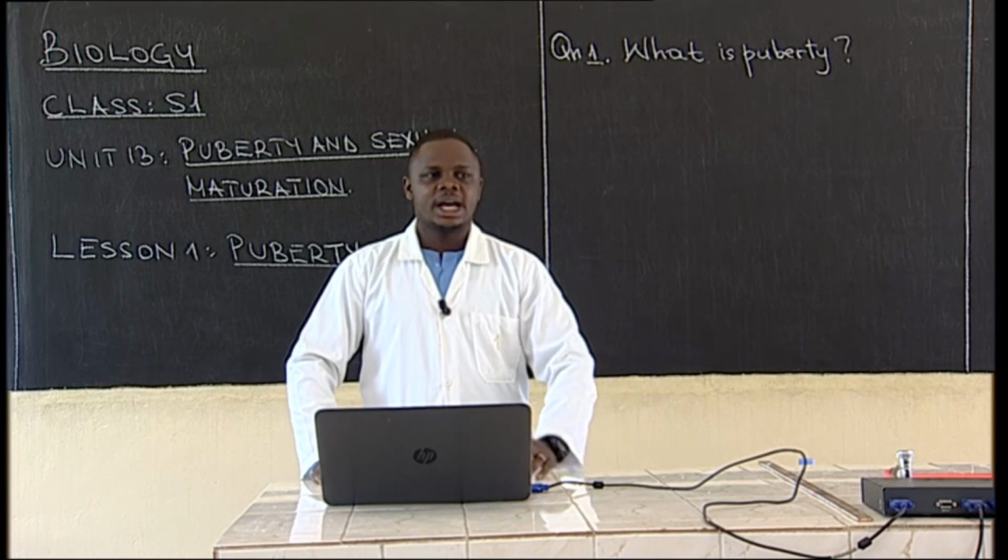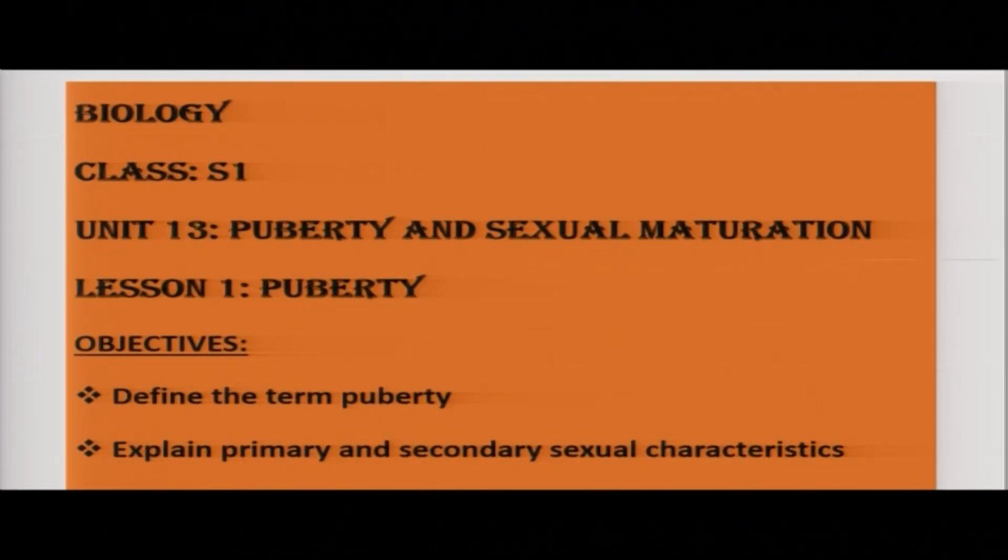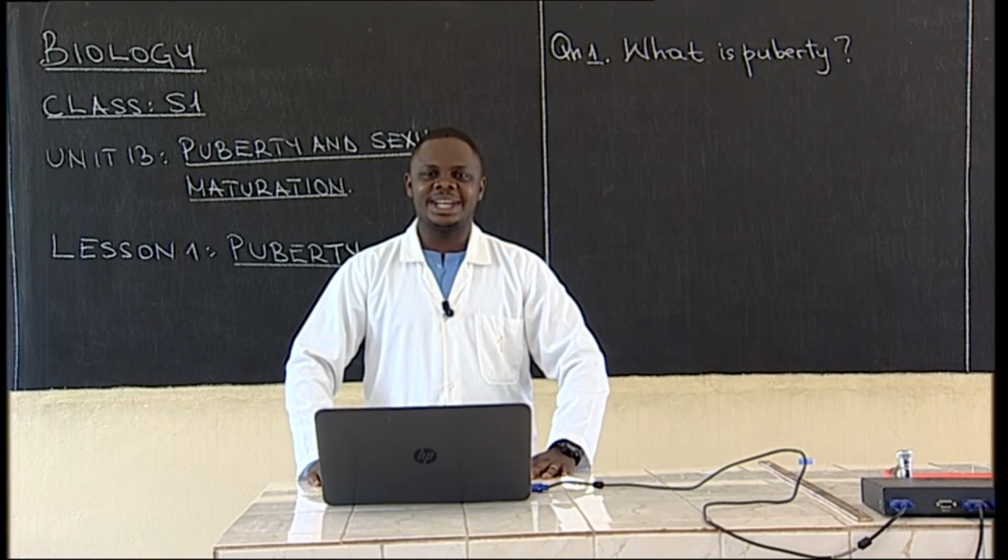Dear students, our lesson is from Unit 13, which is puberty and sexual maturation. The lesson is number 1. The lesson is puberty. Objectives of our lesson are: number 1, to define the term puberty. Number 2, to explain primary and secondary sexual characteristics. Those are the objectives of our lesson.